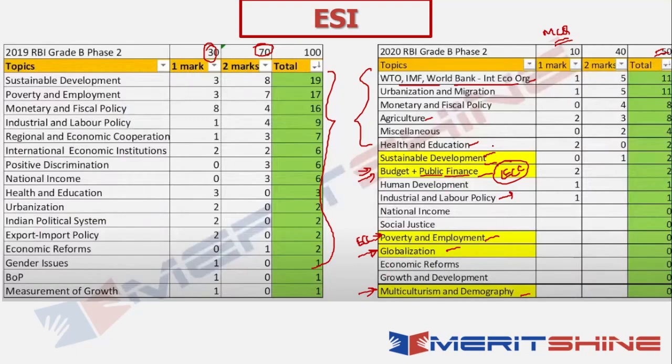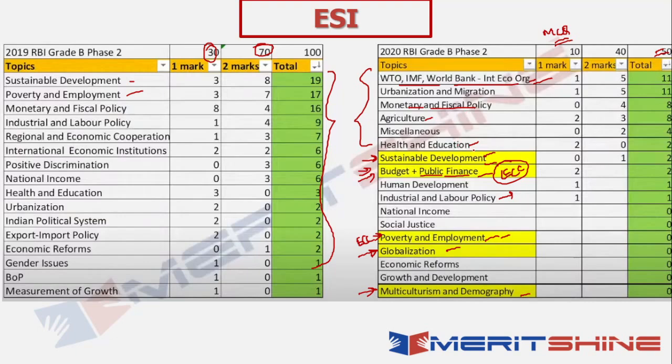When you look at the overall weightage perspective, your international economic organizations become quite important overall. Again, sustainable development and poverty have had a fairly important presence in ESI over the years as well. So these are important topics. When you look at your monetary and fiscal policy, that has always been quite important, and many questions have appeared in the last year and the year before that as well.